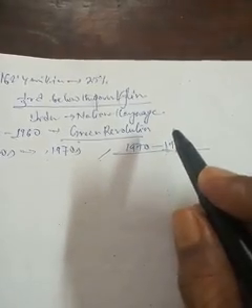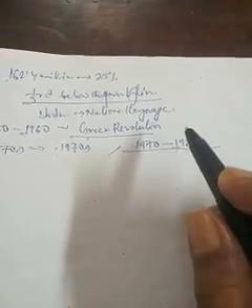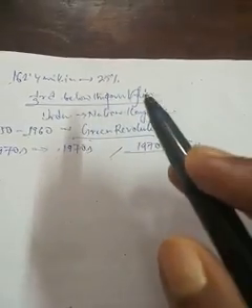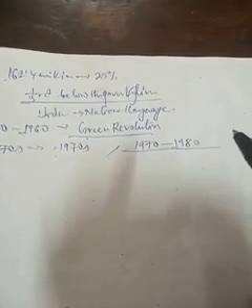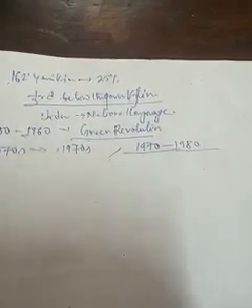This is the scenario of Pakistan from 1947 to the 1980s. Next, we will discuss a comparative study of India, China, and Pakistan.